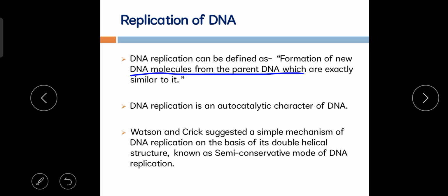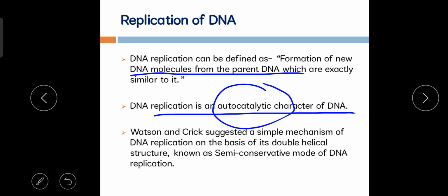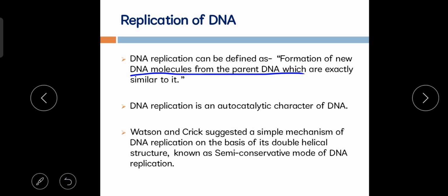So DNA replication is an autocatalytic character of DNA. What does it mean? That means the DNA molecule can produce its own replica by itself, and that character of DNA is called the autocatalytic character of DNA. So DNA can produce its own replica, and that is why this character of DNA is called the autocatalytic character of DNA. So now let's move to the next point.